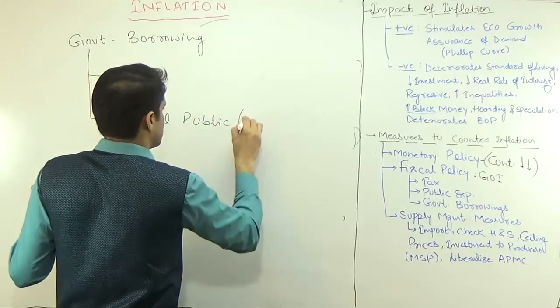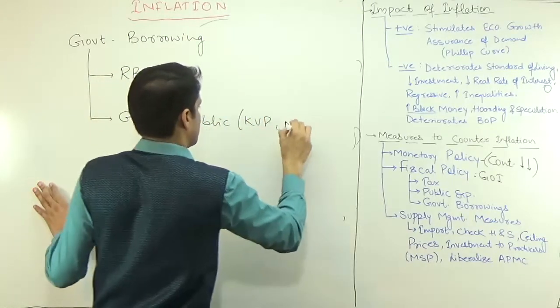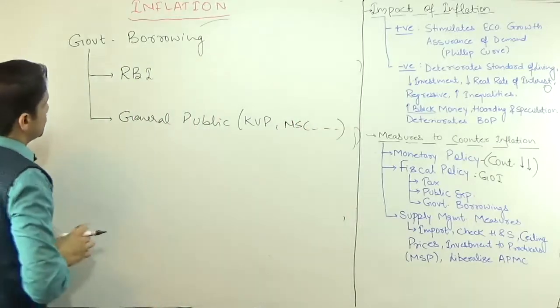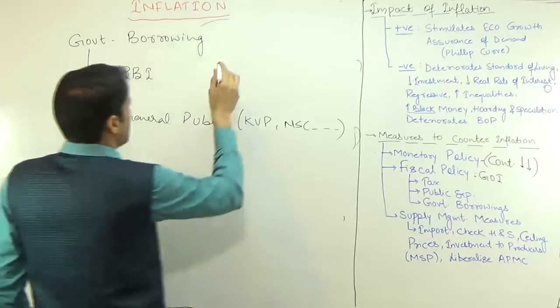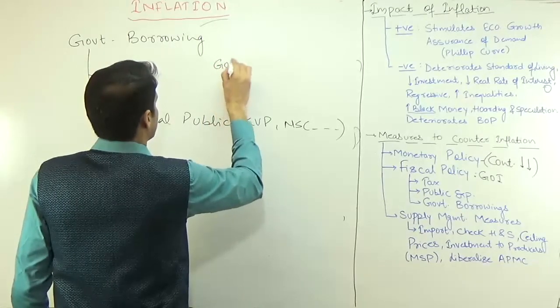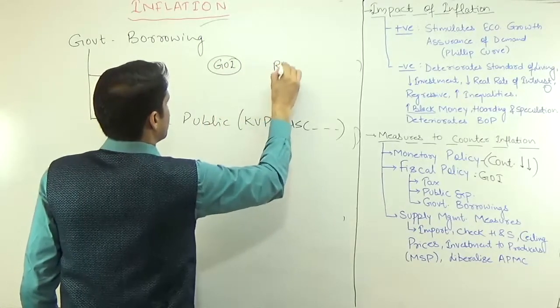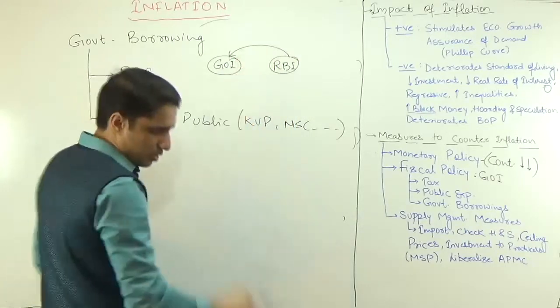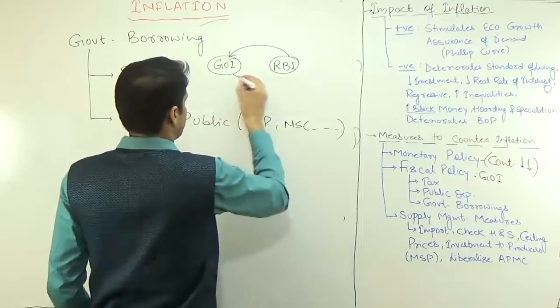General public, we discussed Kisan Vikas Patra, National Savings Certificates and all different bonds issued by the government. So through RBI, suppose this is Government of India and this is RBI. If government is borrowing from RBI, in return Government of India has to pay some interest.